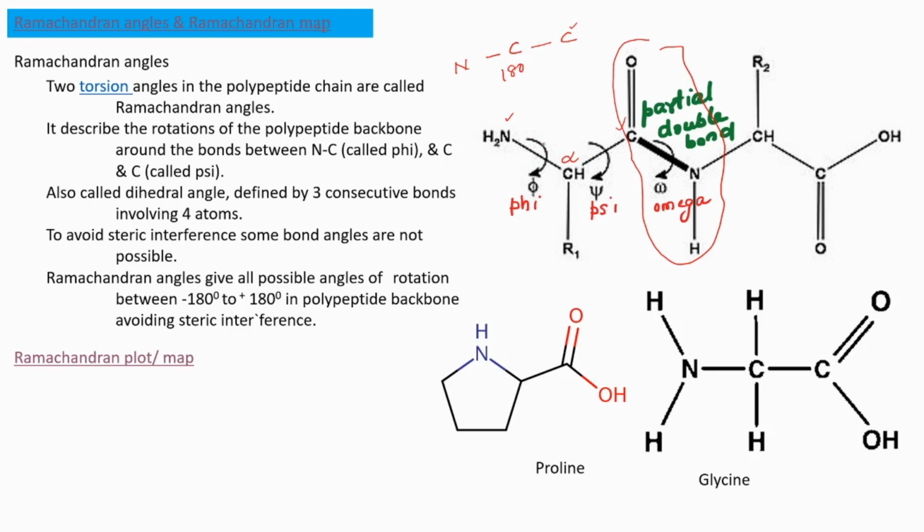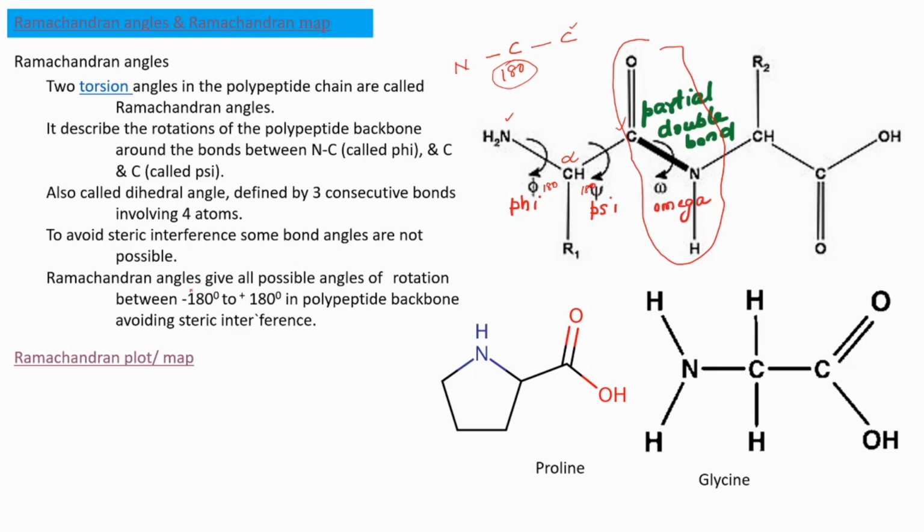That's why we are taking 180 degrees here. So consider that this bond angle is 180 and this also is 180 degrees. And then we are going to explain what Ramachandran angles are.